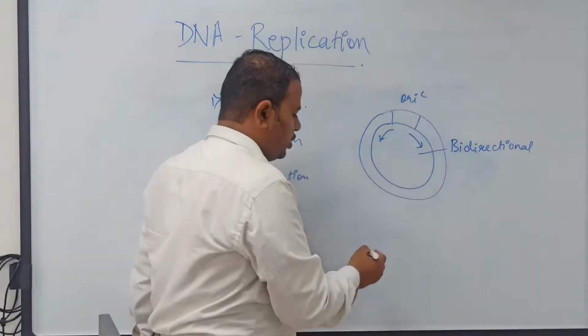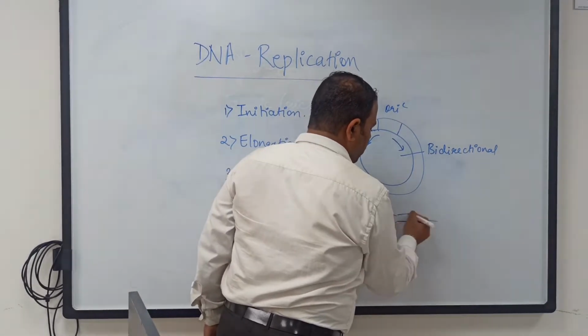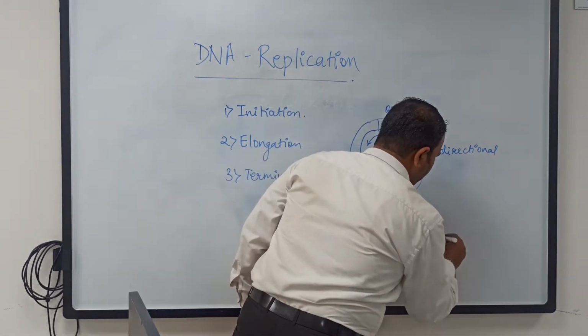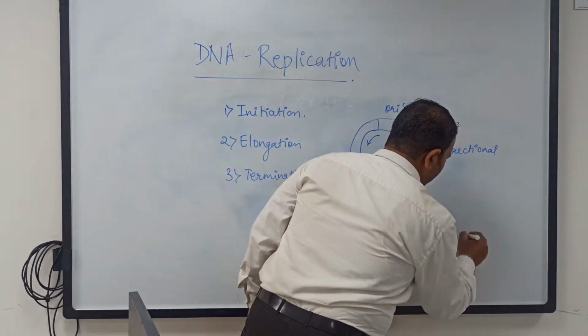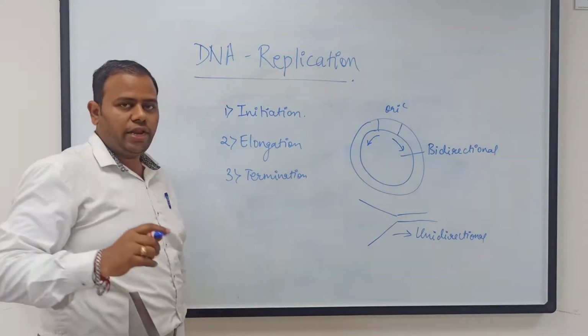And when the replicating fork is forming the DNA in only one direction, that is this one, then it is called as unidirectional. It is called unidirectional replication.